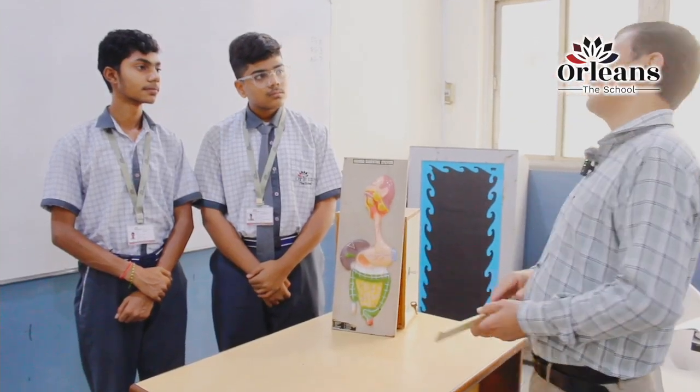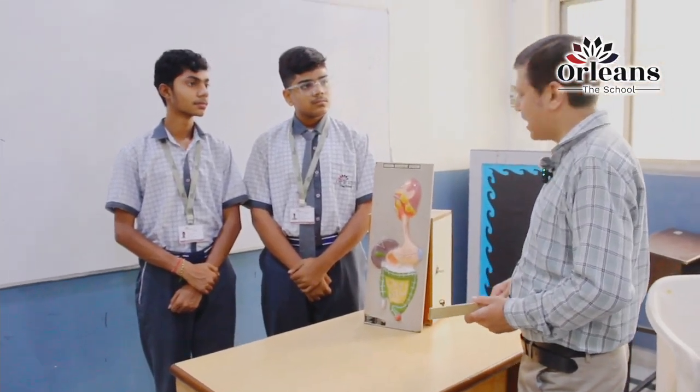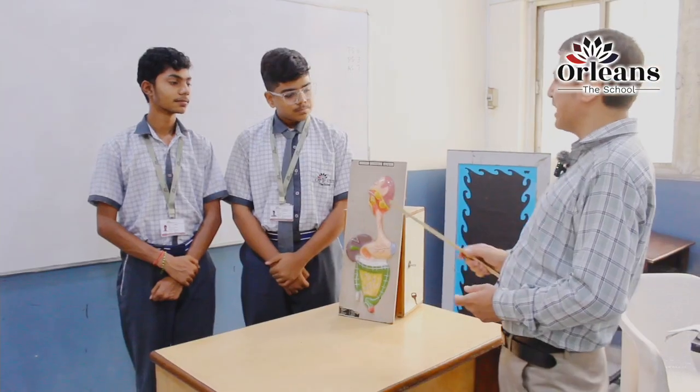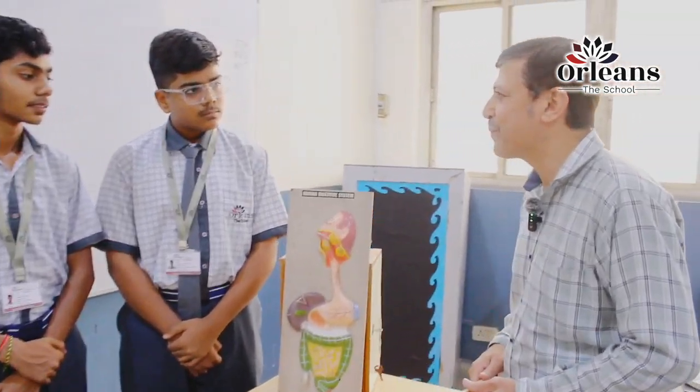So if I ask you, in which part of the alimentary canal does the digestion of food start? Yes, the digestion of food starts in the mouth itself. We know that in the salivary region, we have the saliva. It contains the enzyme salivary amylase. Very good. So salivary amylase is for the digestion of starch, starch into sugar, right? So as the food enters the mouth, due to the presence of salivary amylase, the starch gets digested into sugar. So that digestion starts in the mouth itself.